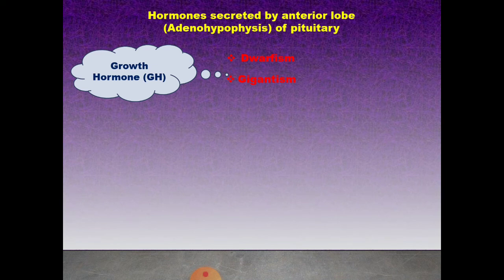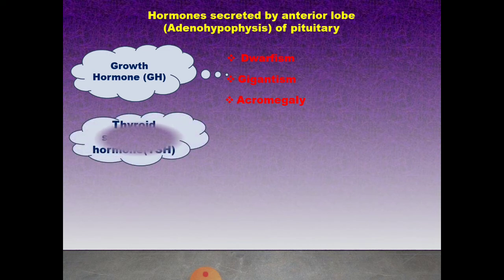Next, gigantism. Oversecretion of growth hormone leads to gigantism in children. The characteristics: overgrowth of all body tissues and organs, and an abnormal increase in height. Acromegaly is excess secretion of growth hormone in adults, which may lead to abnormal enlargement of the head, face, hands and feet. So this disease is called acromegaly.